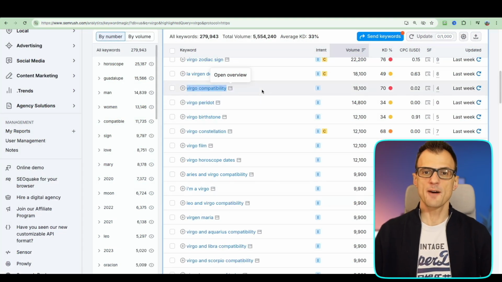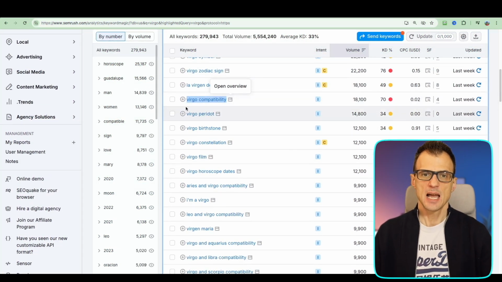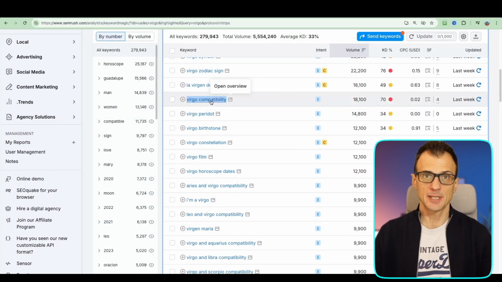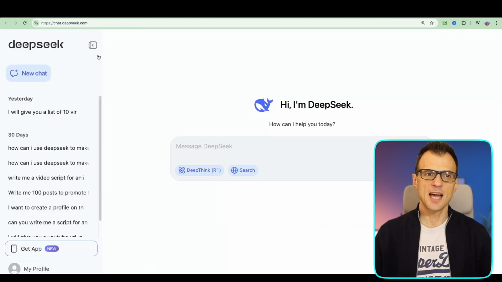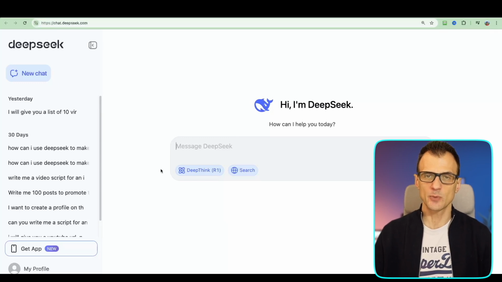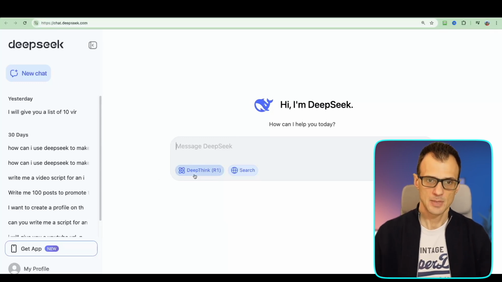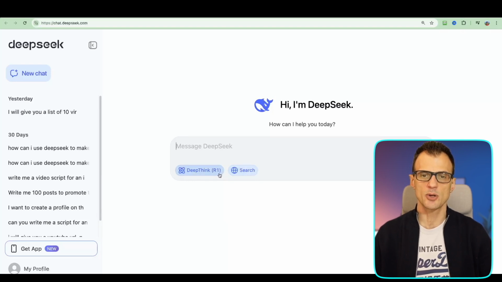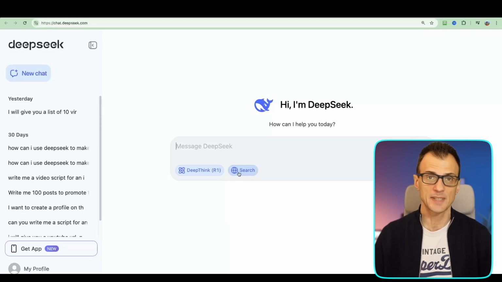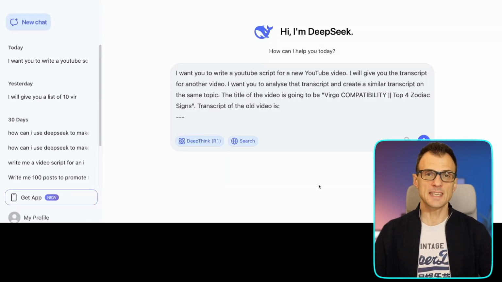All right, so for our very first video idea, let's go with Virgo compatibility. Go and open an account with Deepseek if you don't have one yet. It's at deepseek.com. And then we're going to start interacting with Deepseek to create our video. Make sure that both of these, this Deepseek R1 is ticked and search is ticked. This is going to improve the results, and it's also going to enable Deepseek to search the web if it needs to.